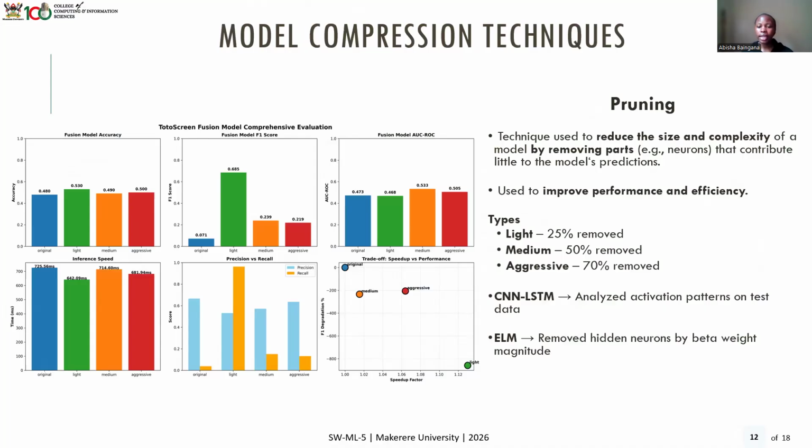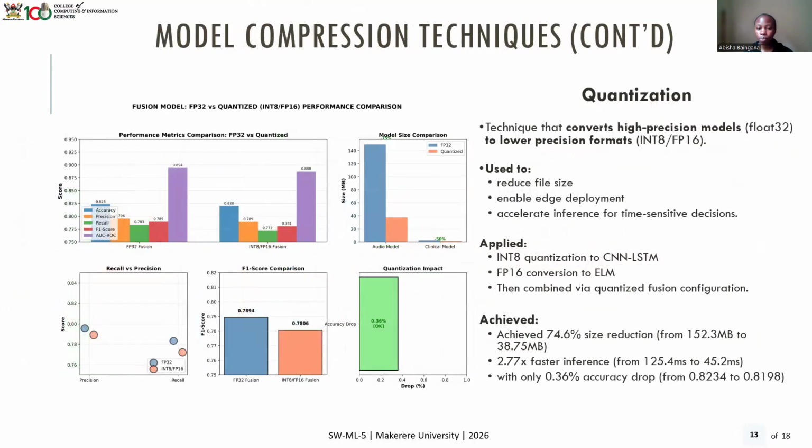So from there we analyzed that with CNN-LSTM, we analyzed the activation patterns on test data, and with the ELM clinical model, we removed hidden neurons by the beta weight magnitude. And for the second compression technique, which is quantization, here we basically look at converting the high precision models, or what we would call float32, to lower precision models such as int8. So with the audio CNN-LSTM, we quantized it to int8. And with the clinical ELM, we converted it to FP16.